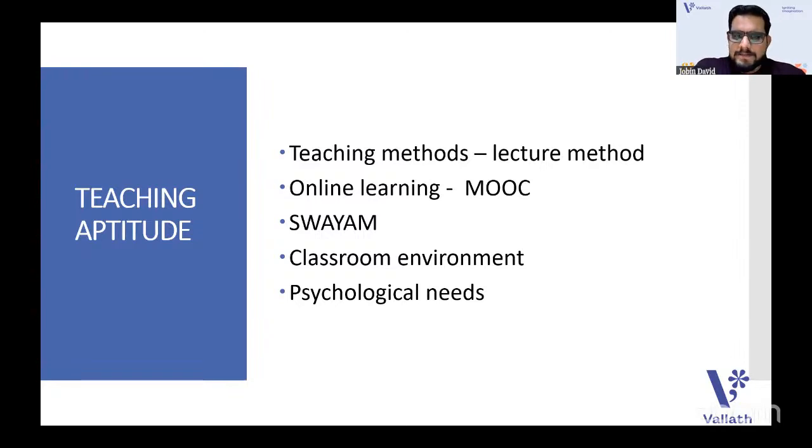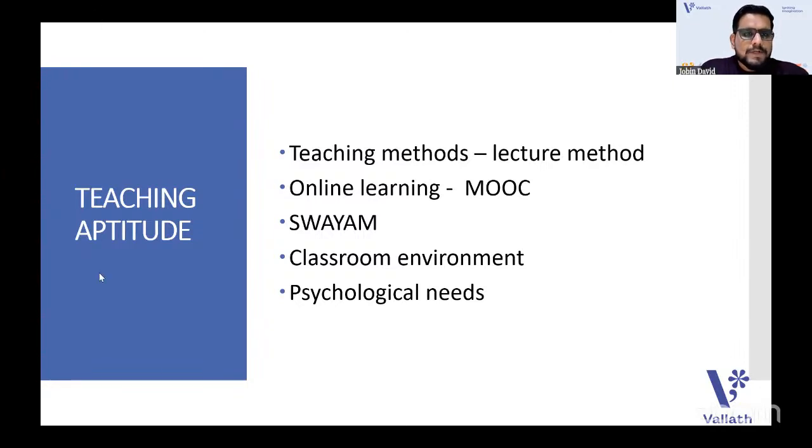Classroom environment. There was a question regarding the classroom environment, and a different approach I noticed was psychological needs. They had stopped asking questions on the psychology part or learning theories long back, but again they have restarted asking. I heard a question on the psychological needs of students and learners, that sort of question was asked. So that is from the teaching aptitude part.